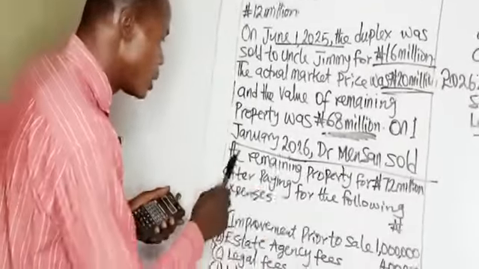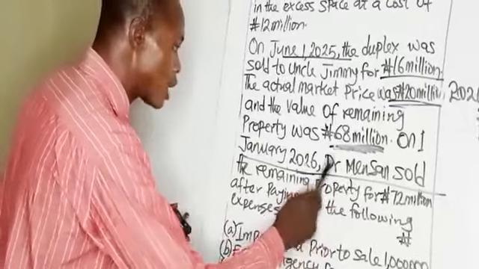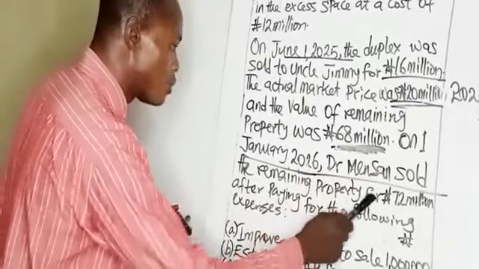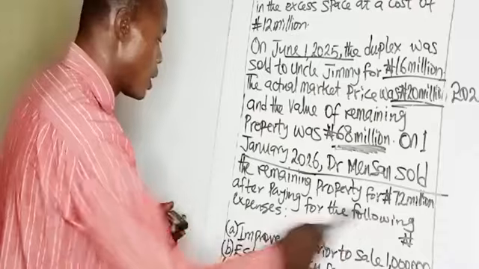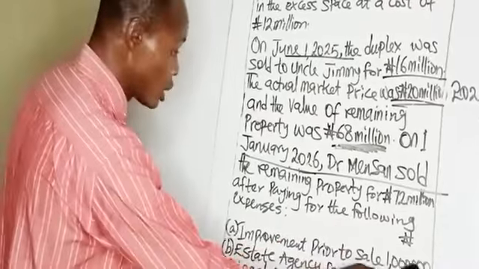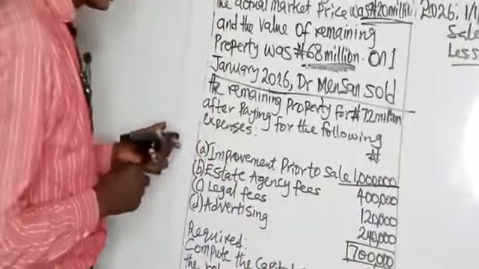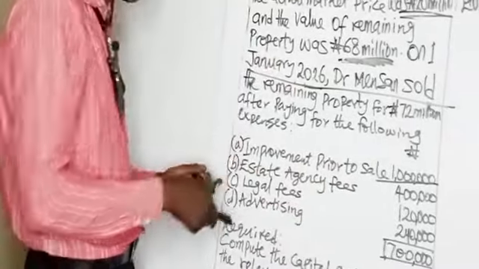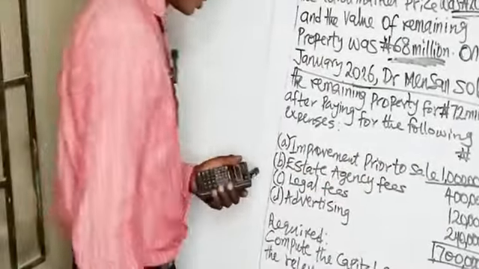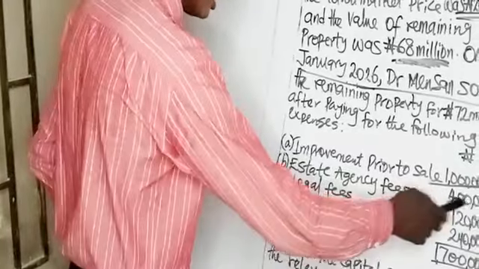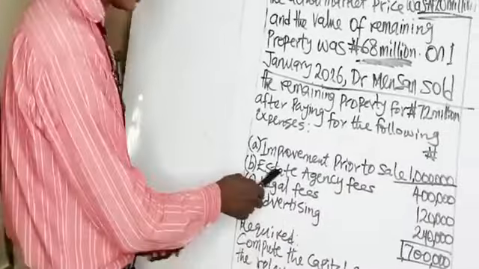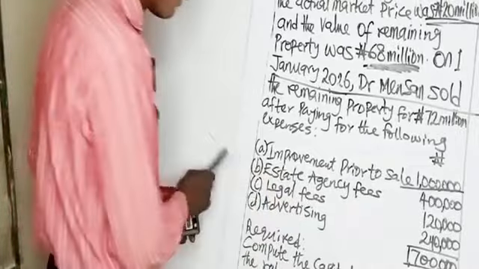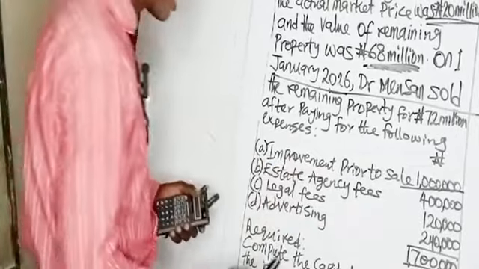So, you were told the remaining properties, Dr. Mesa sold the remaining property for 72 million after paying for the following expenses. Improvement prior to sale. I've told you the cost incurred in improving the asset before selling it, we add to the value of the asset. So it should be capitalized as part of the cost of the asset. So you are not going to treat it as a selling expense that is part of the allowable expenses. You treat it as part of the cost of the asset.